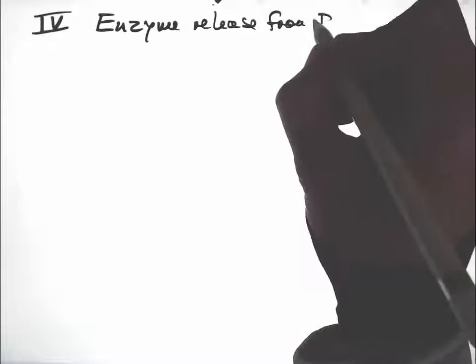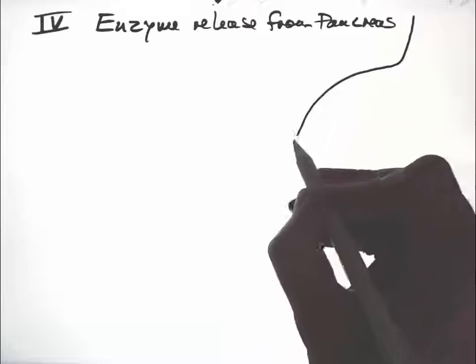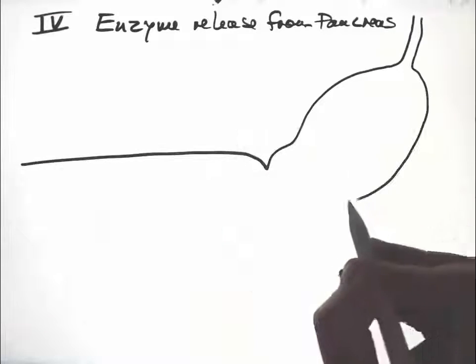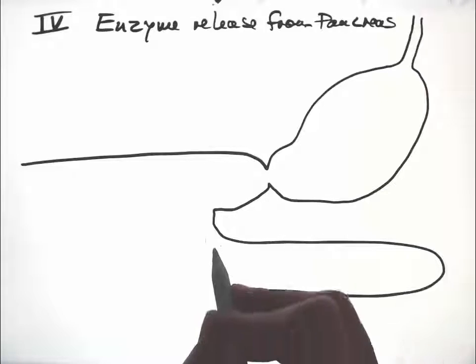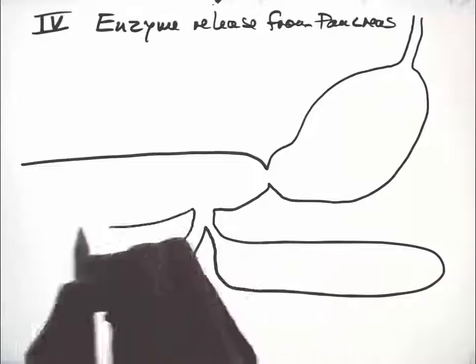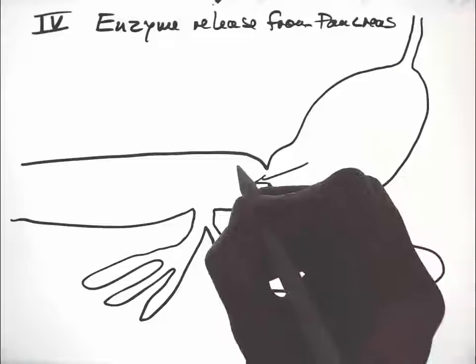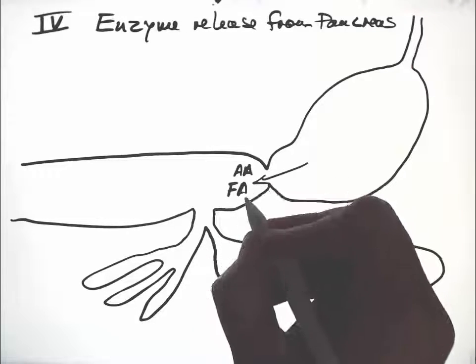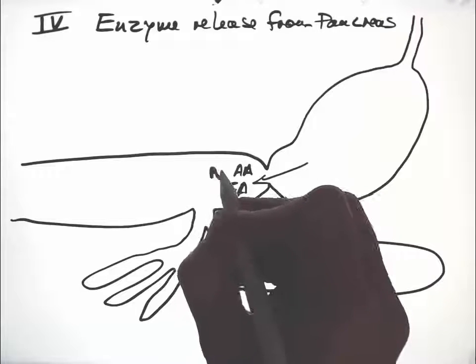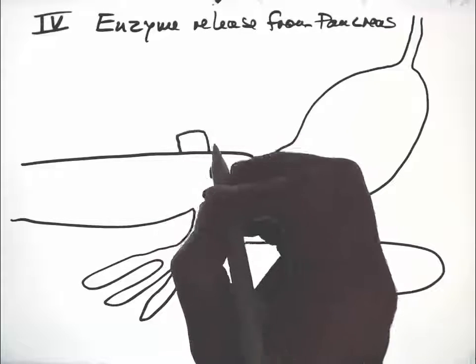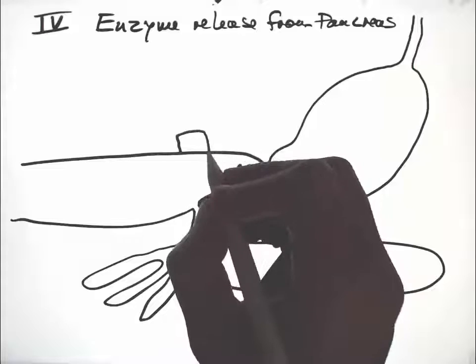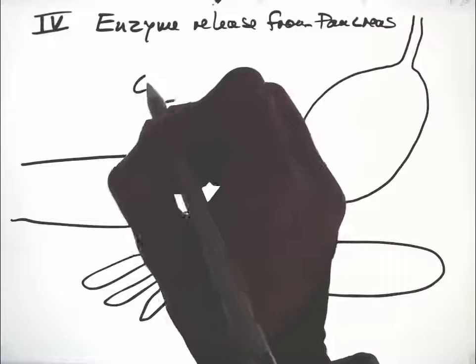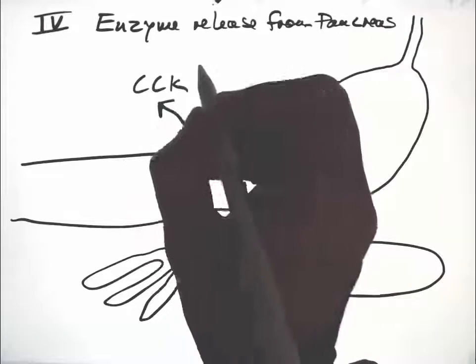Fourth, the regulation of enzyme release from the pancreas. Coming out of the stomach, if it's a fat or protein-rich meal, will be amino acids and fatty acids. Either one will bind to secretory cells in the intestinal wall. That triggers the release of cholecystokinin, CCK.